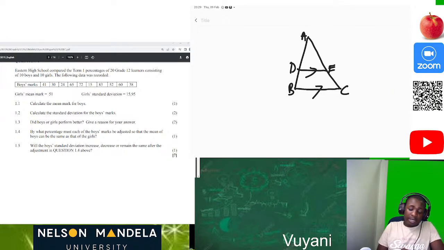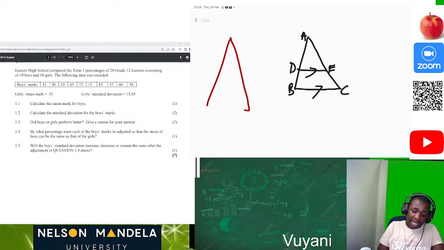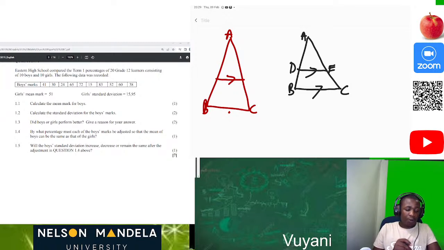So this theorem says that we have a triangle here which is A, B, C, and we draw a line which is parallel to one side of a triangle, and it will divide to form two sides which are proportional to each other.